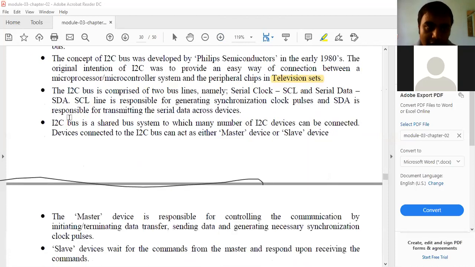Inter-integrated circuit. I square C bus is a shared bus system to which many I2C devices can be connected. Devices connected to the I square C bus can act as either master device or slave device. Any device can become a master, or behave as a slave. You know about master and slave, right?